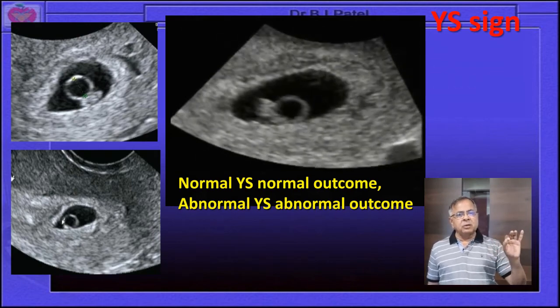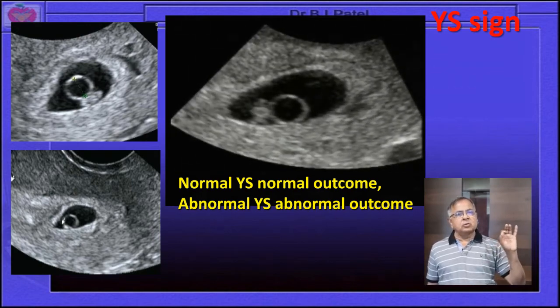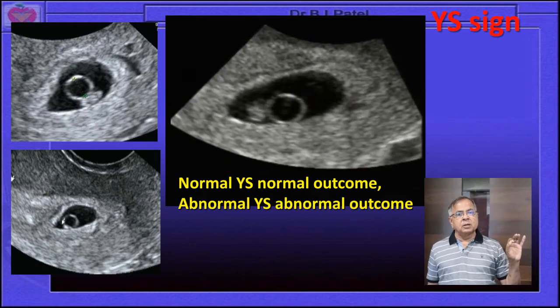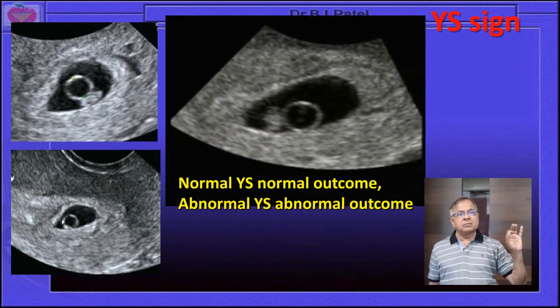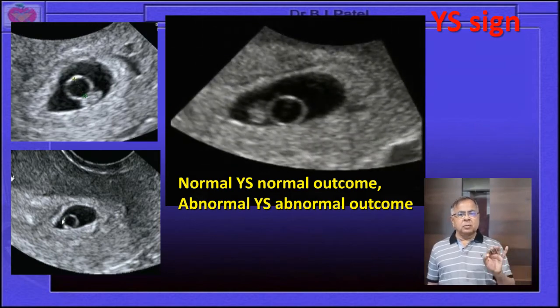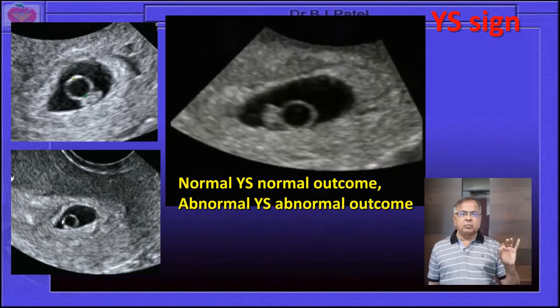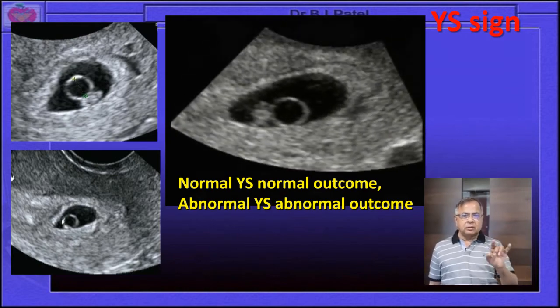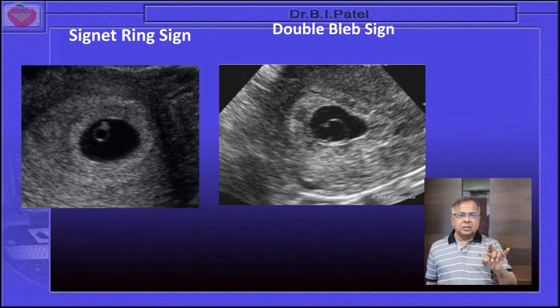So the preparation will be going for the nutrition, and so the yolk sac, when it is normal, there will be the normal outcome in that one. So the normal yolk sac, normal outcome, abnormal yolk sac, abnormal outcome. Over here what we have shown you, that cardiac activity with a fetal pole on the yolk sac, you can see that one, and you will be able to appreciate that one.